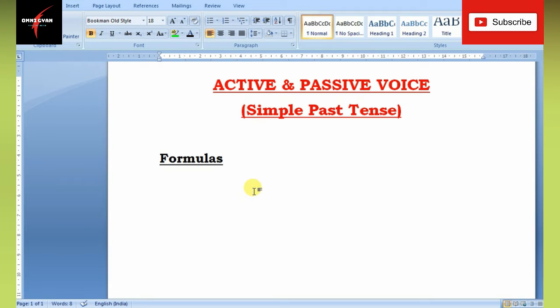Now I told you already, if you open your simple present tense formulas, what you'll find is that only one minor change you have to make there. So the formulas go in this way.